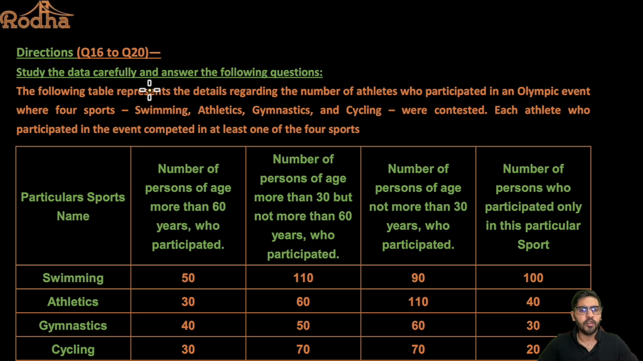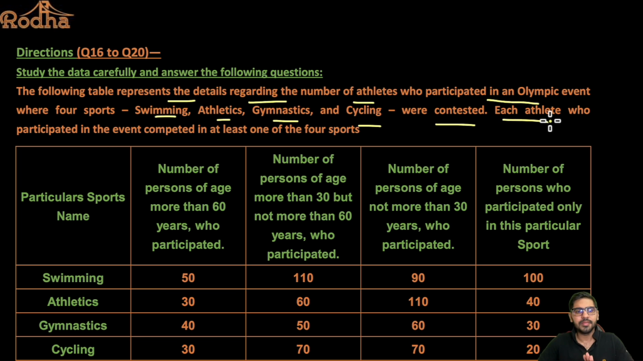Now it says here the following table represents the details regarding the number of athletes who participated in an Olympic event where the four sports, swimming, athletics, gymnastics and cycling were contested. Alright, so it's basically a 4 variable Venn diagram set, that is pretty sure here, right?